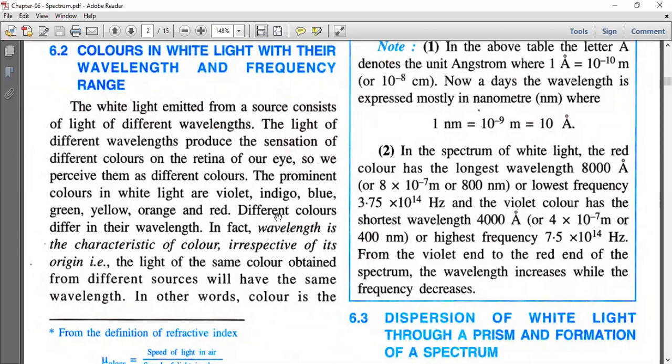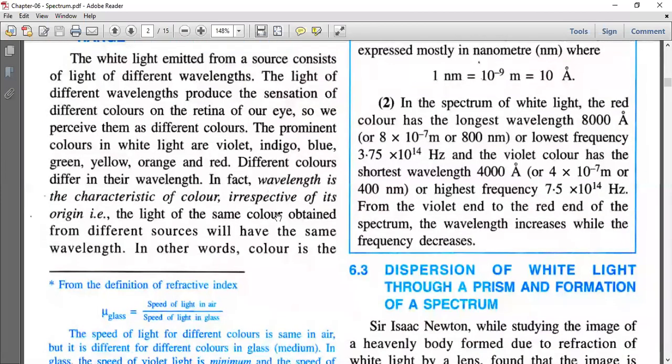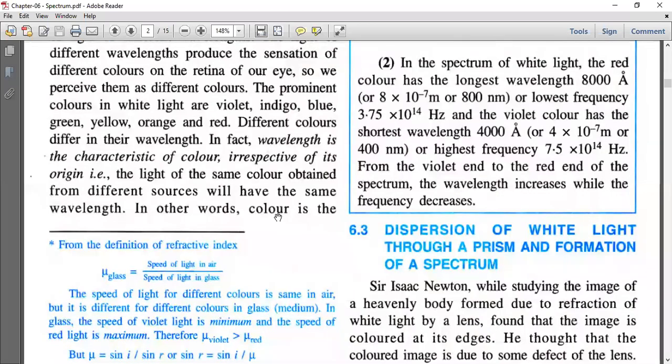Here, one more thing we need to understand: we cannot separate all these lights. Separation of all these colors is really difficult. We can only distinguish them. At the edge, they may be mixing, but we distinguish them using a collimator spectrometer. Different colors differ in their wavelength. So what happens? Wavelength is the characteristic of color irrespective of its origin.